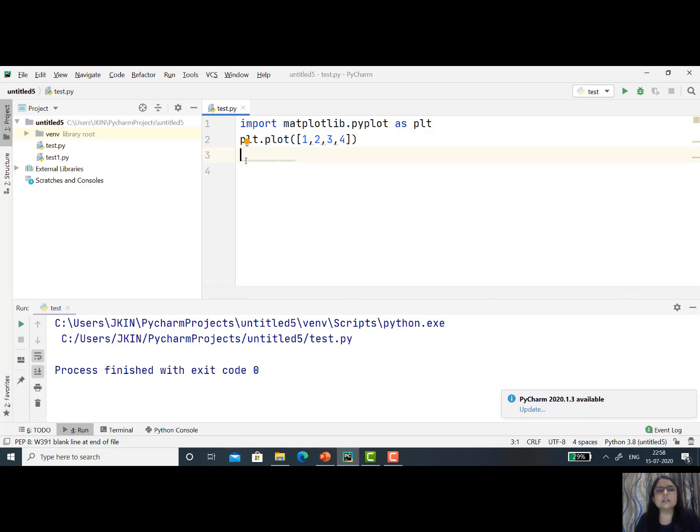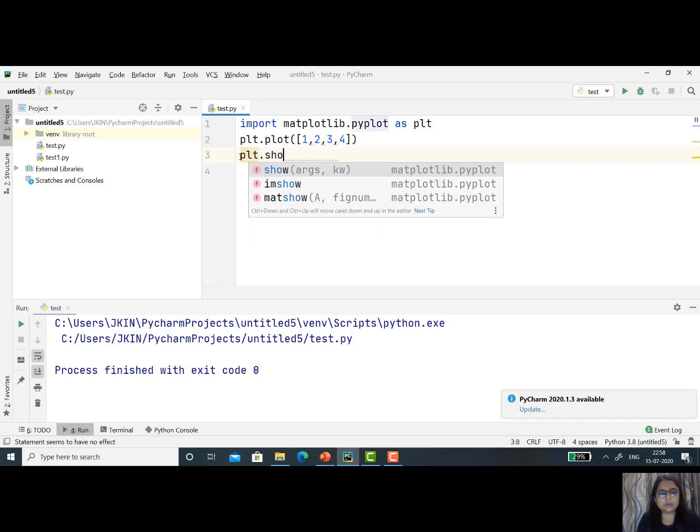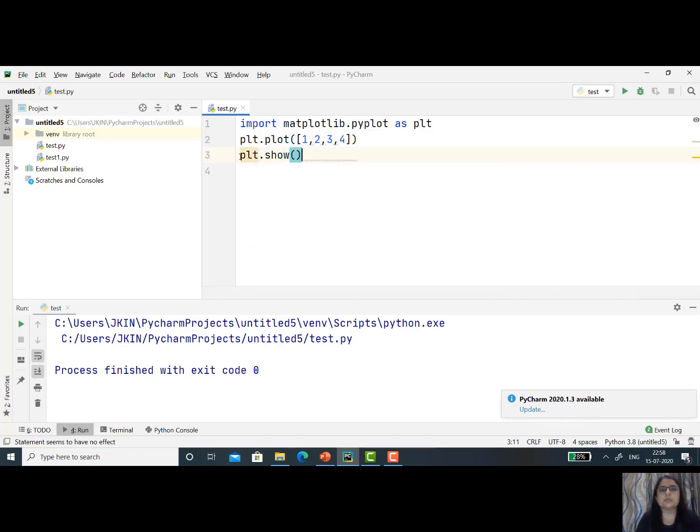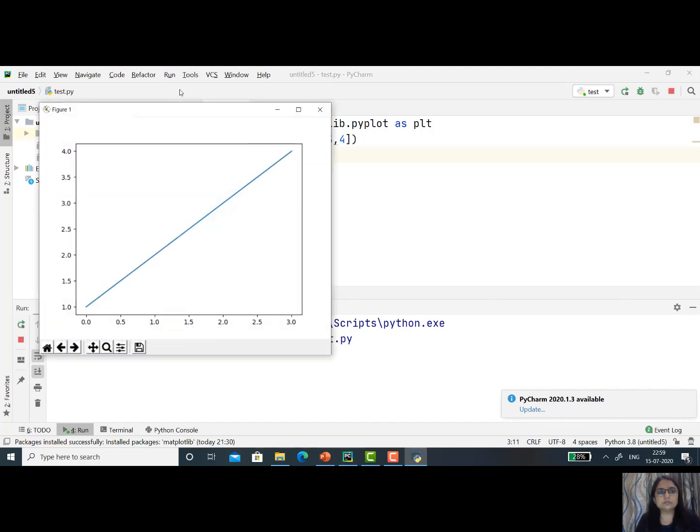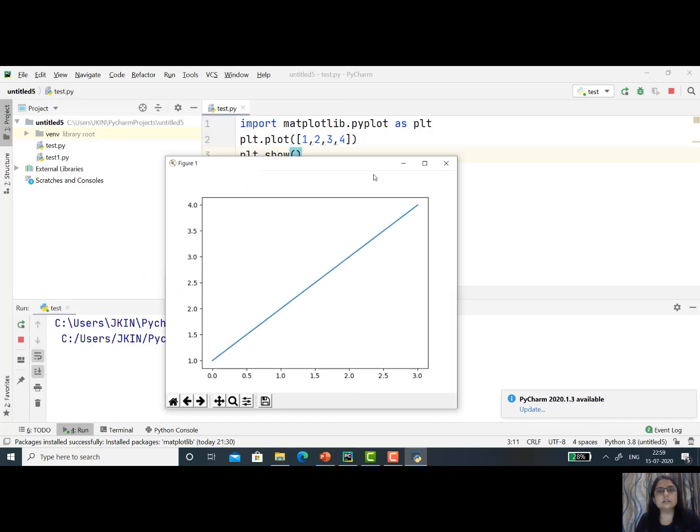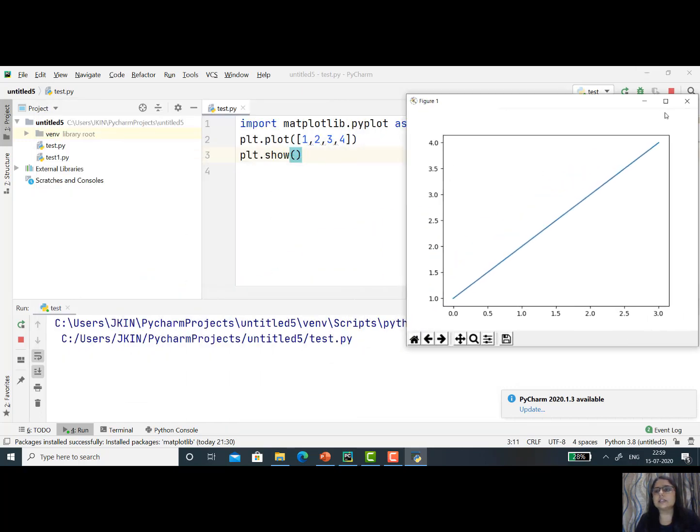Next, you just write plt.show, because I want to display this plot. Now simply run this code. See here, one line is created. Alright, so this is a two-dimensional plot.